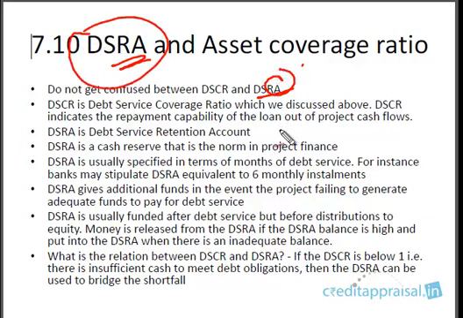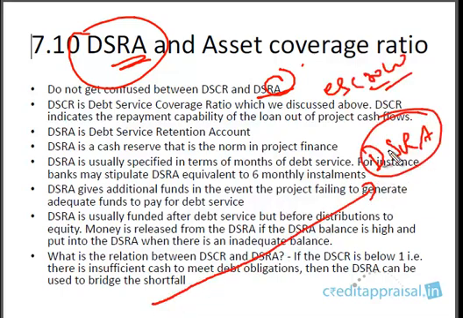So what bankers do is, a separate account is created, right? This account is a retention account, in the sense that the cash flows that the project generates will be going into this DSRA. So DSRA is a sort of an escrow account. All the cash flows of the project go into this separate account, and slowly it gets built up.